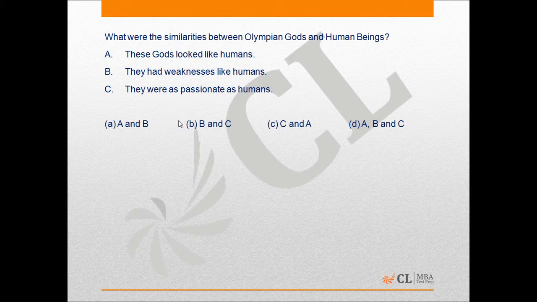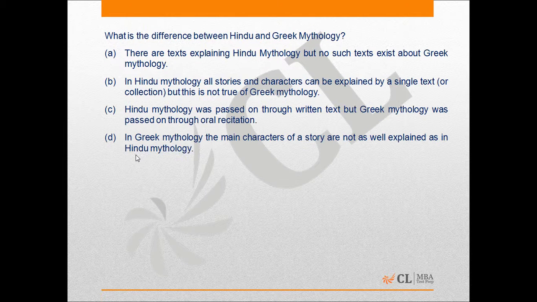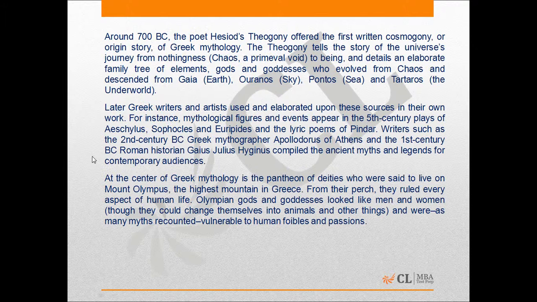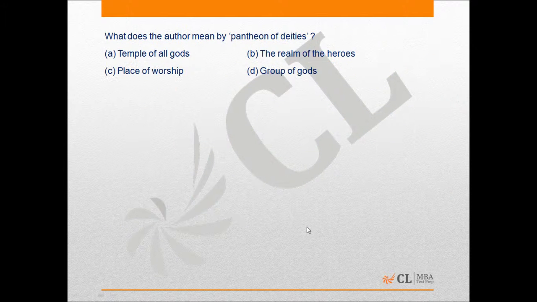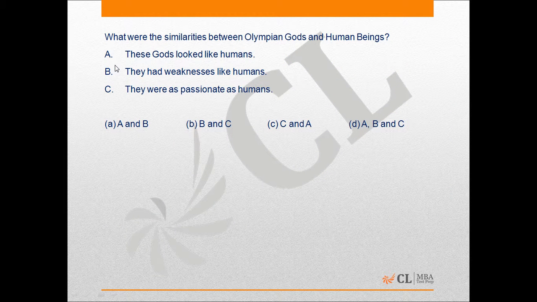What were the similarities between Olympian gods and human beings? Let us look at the last line of the passage again. Olympian gods and goddesses look like men and women and were, as many myths recounted, vulnerable to human foibles and passions. Sentence A, these gods look like humans. Definitely.